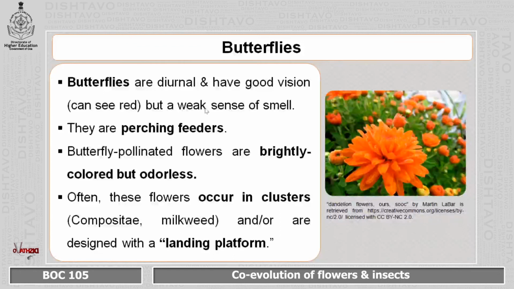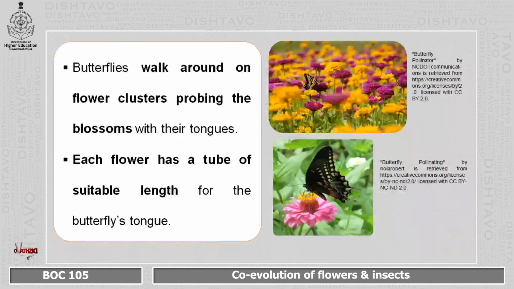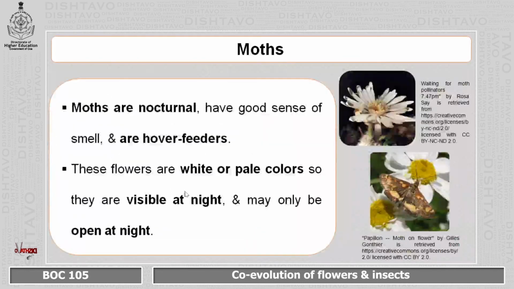Coming to the butterflies, they are diurnal, that means they are active during the day. They have very good vision. They can see red, unlike bees, but they have a very weak sense of smell. They are perching feeders, and therefore they have brightly colored but odorless flowers. In this case also, they have a perfectly designed landing platform. They also walk around a flower, and each flower has a tube of suitable length by which they take up the nectar.